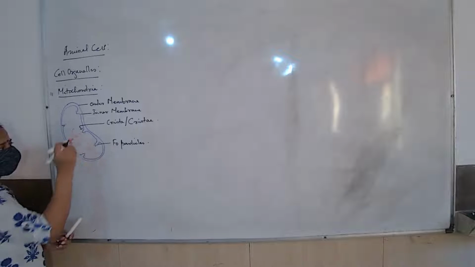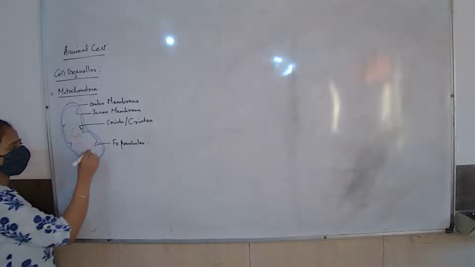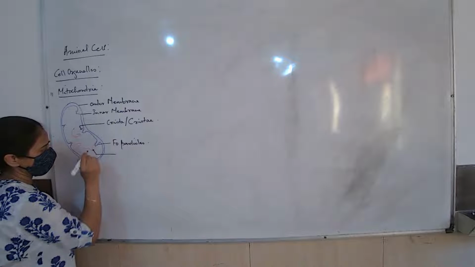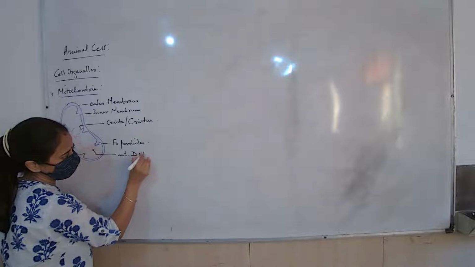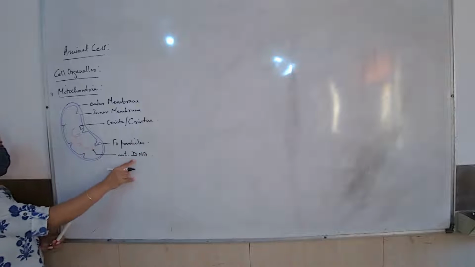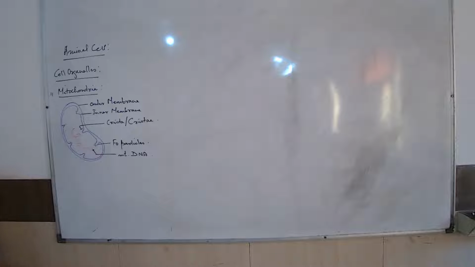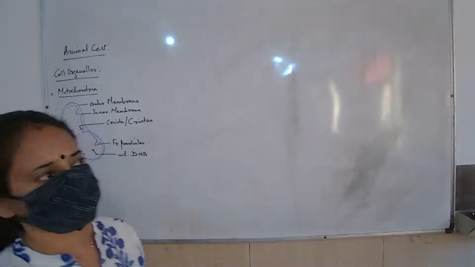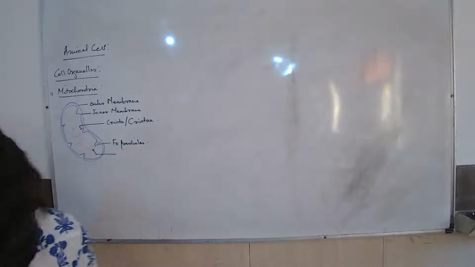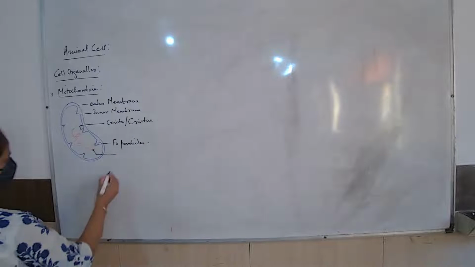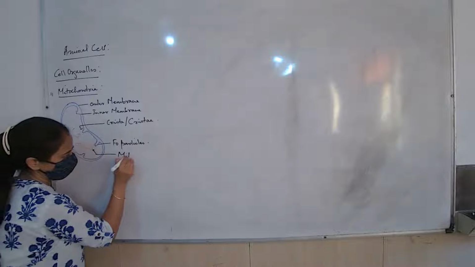Now, an additional feature of the mitochondria that you are supposed to remember is that it has its own DNA, which is known as mitochondrial DNA, or in short mtDNA, but I'll write the full term for you.